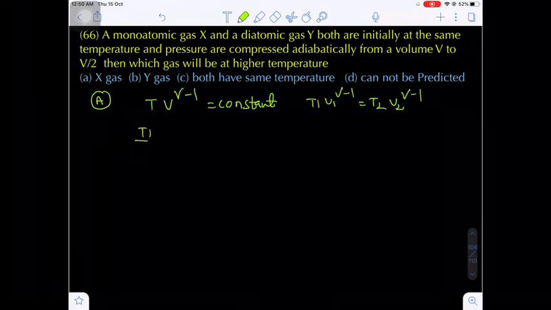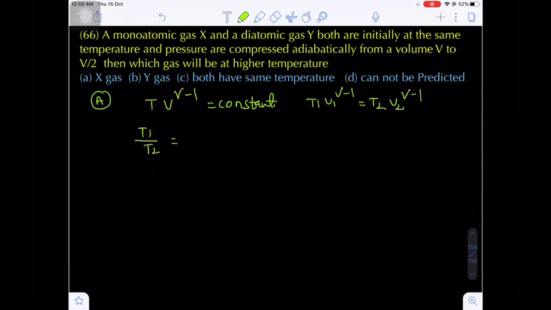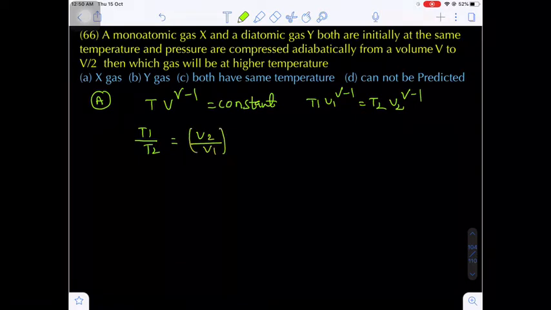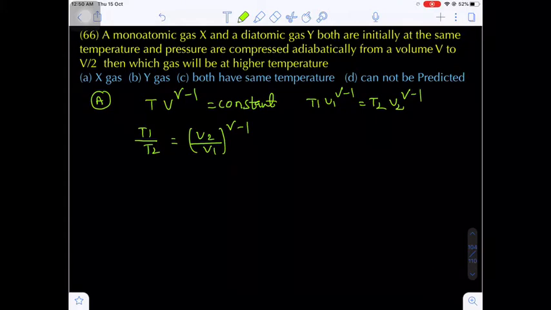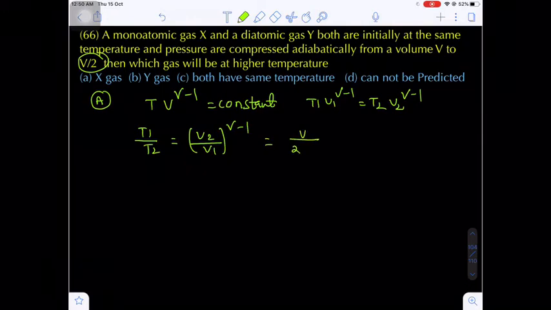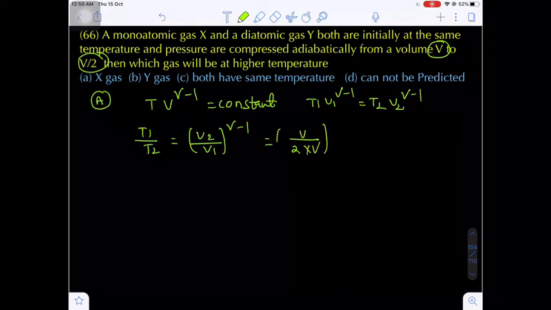Now here T1 upon T2 will be equal to V2 by V1 to the power gamma minus 1. Are you getting my point? Now what is the final volume? The final volume will be V by 2. And what is the initial volume? The initial volume is V, so V1 will be V whole to the power gamma minus 1.